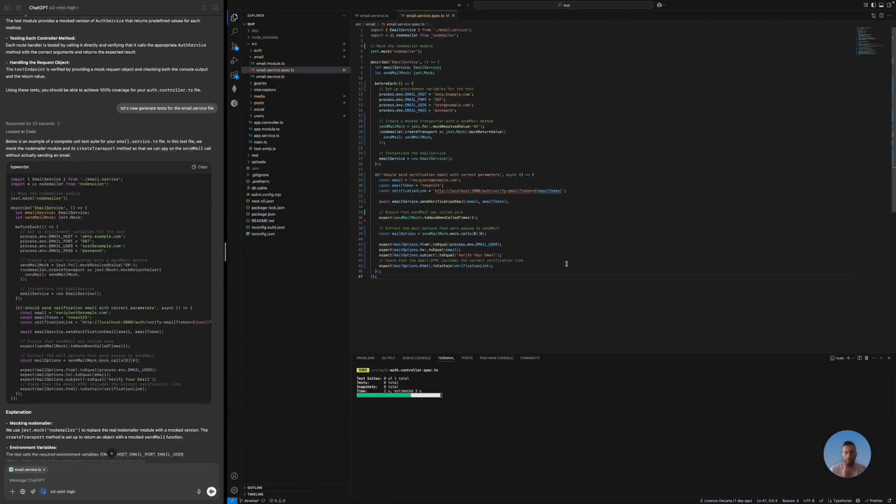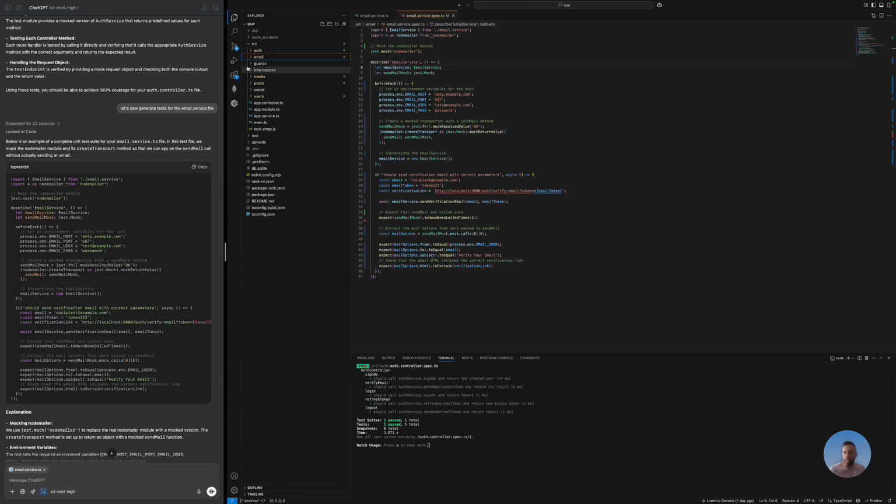Okay, this one went through pretty easily, no errors. Let's see what it did here. Yeah, it's also mocking the process.env parameters. Not much to test here, so it was just one call to see if the email is sent when a new user is created. So great job here. Let's now go to the media.